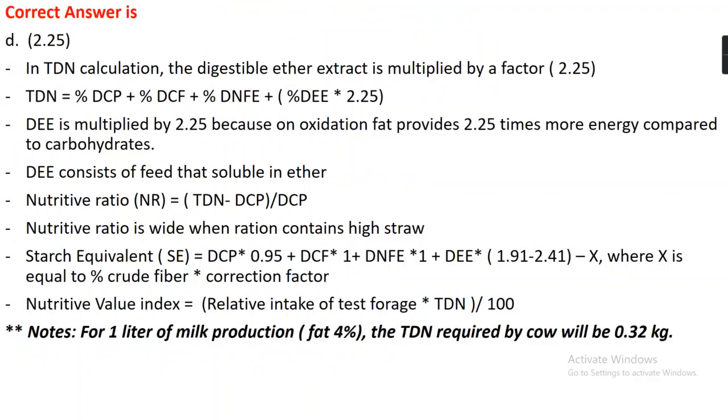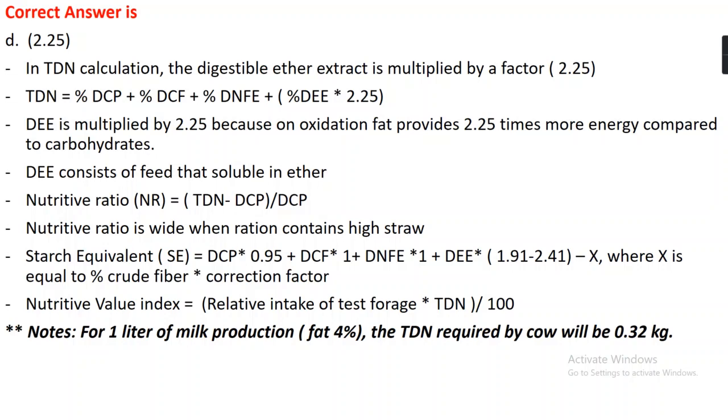In TDN, that is total digestible nutrient calculation, the digestible ether extract is multiplied by the factor 2.25. We can get TDN by calculating the percentage of DCP plus digestible crude fiber DCF plus digestible nitrogen free extract plus digestible ether extract multiplied by 2.25.